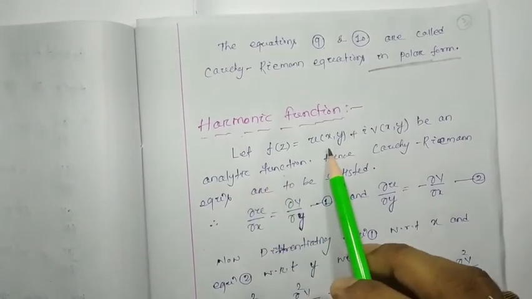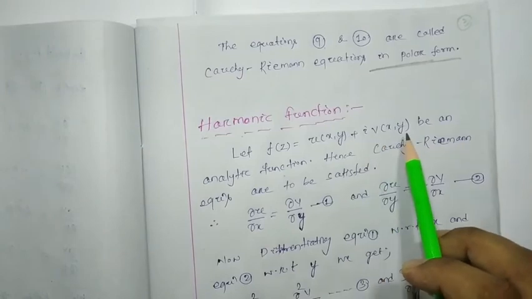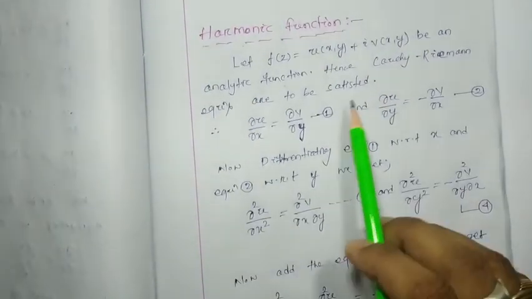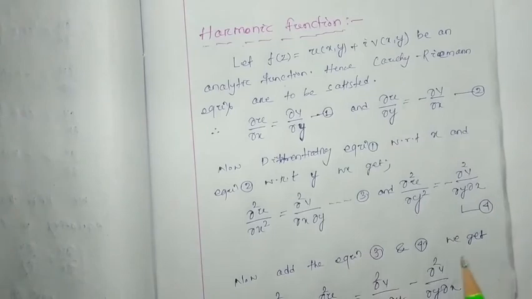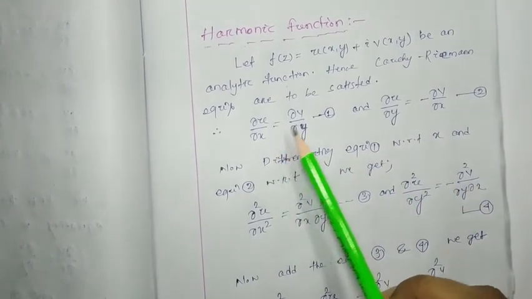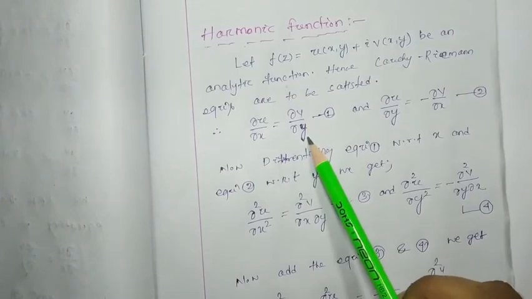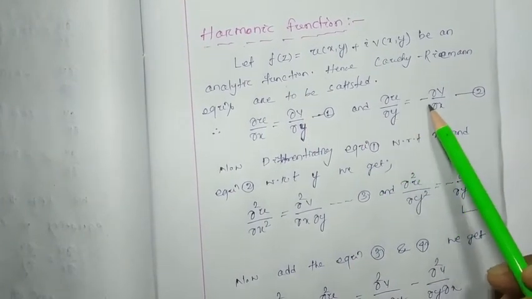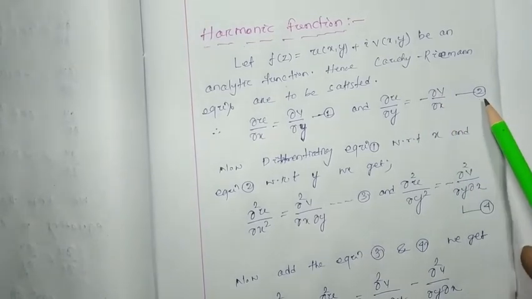Let f(z) = u(x,y) + i v(x,y) be an analytic function. Hence the Cauchy-Riemann equations are to be satisfied. That is, ∂u/∂x = ∂v/∂y, let this be equation number 1, and ∂u/∂y = -∂v/∂x, let this be equation number 2.